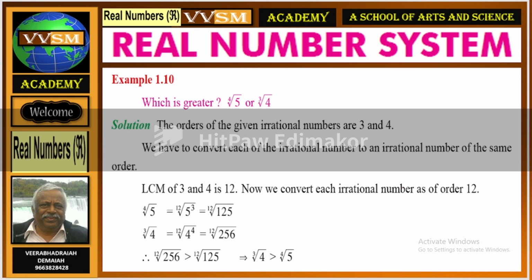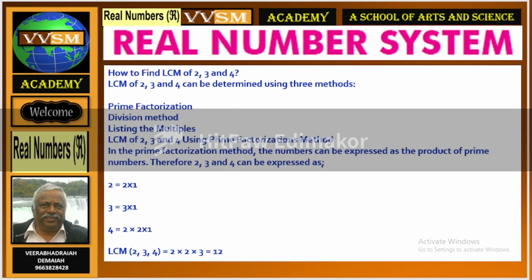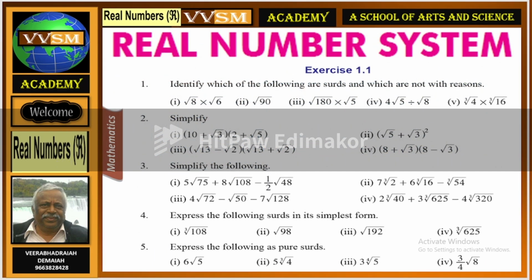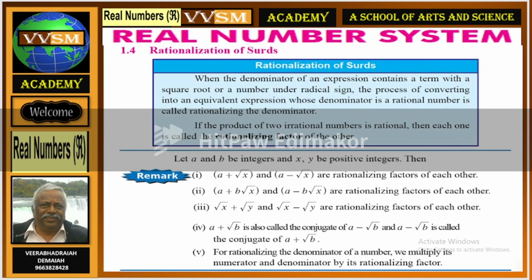Take the LCM and follow the steps. Write the irrational numbers in ascending order and descending order. Please solve the sums using LCM and do the exercises given. Solve all the problems in exercise 1.1.